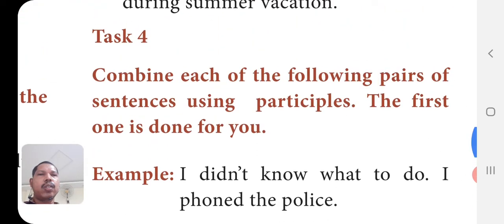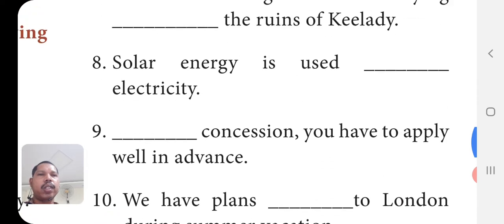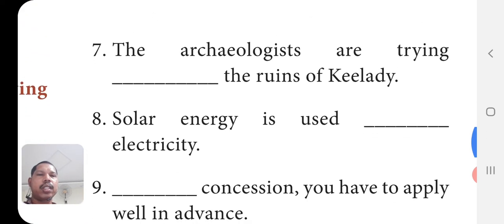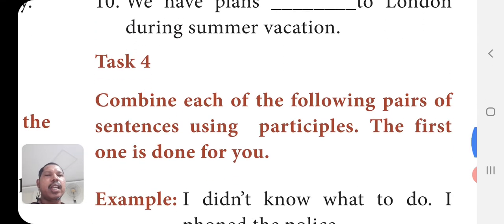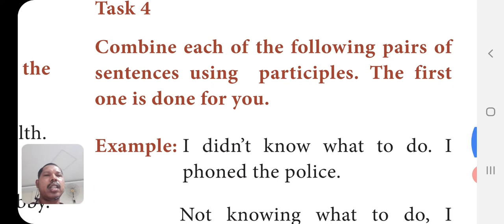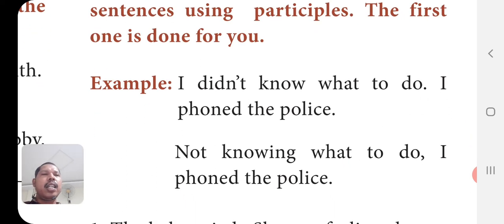Next you have to do it for participles also. After doing the two infinitives, you can do it for participles. Combine each of the following pairs of sentences using participles. The first one is done for you. I didn't know what to do. I phoned the police. I didn't know what to do is a clause. I phoned the police.